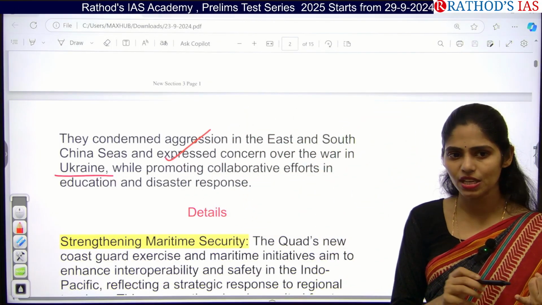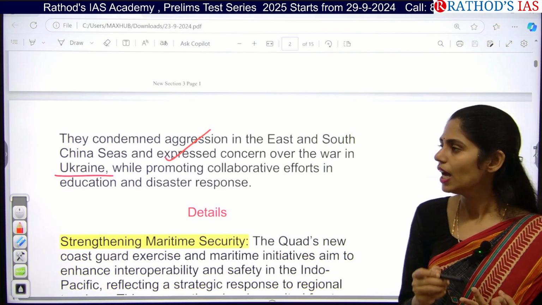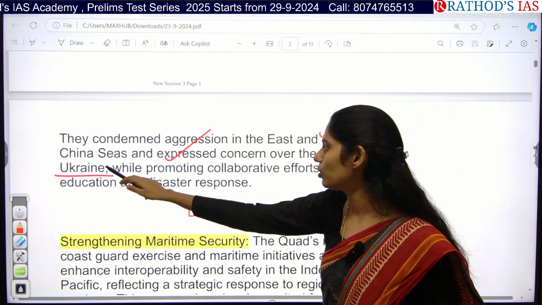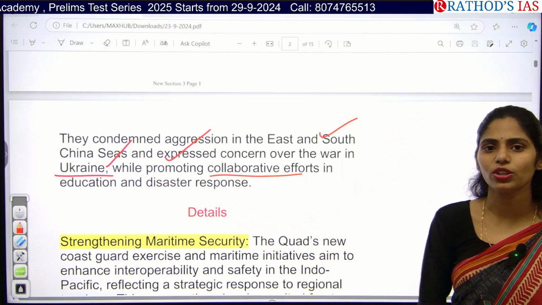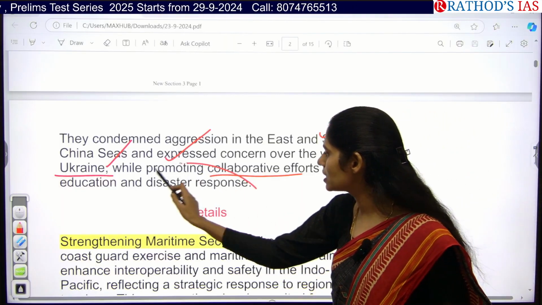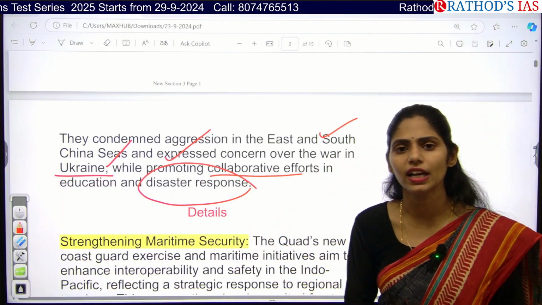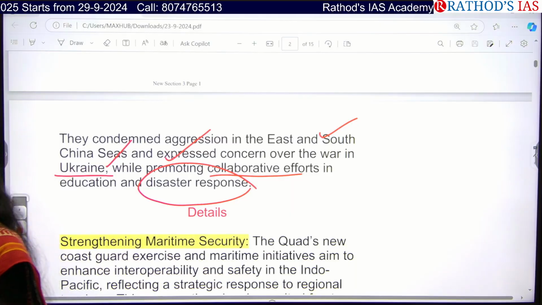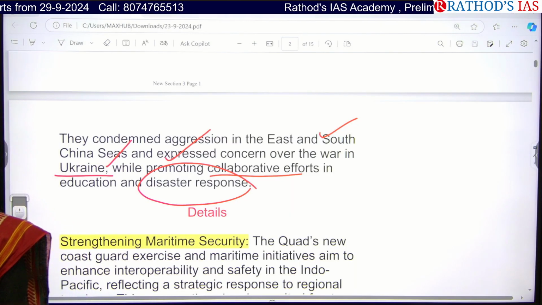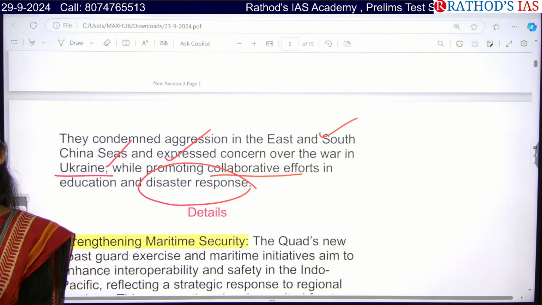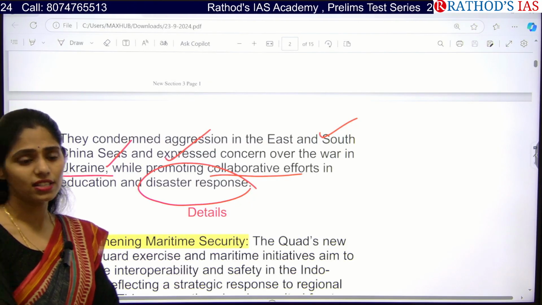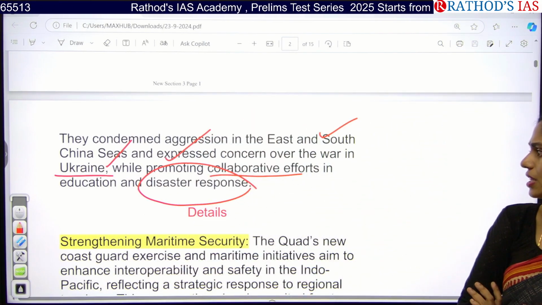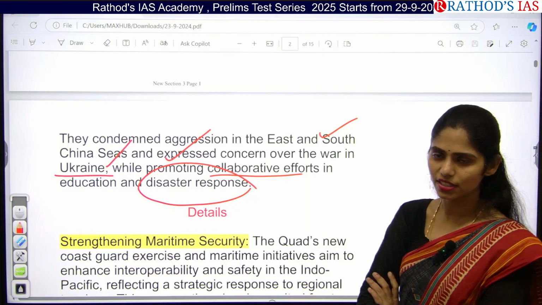So the first important one is about cancer, the next one is maritime, and the third one is about South China and East China issues. They also talked about the Ukraine crisis, and they were focusing on education and disaster response. And actually this disaster response is very important for the Indian context. Why? Because of extreme weather events in India. Recently there is an increase in disasters like floods, landslides, cloudbursts, and also forest fires, especially in the northern part. Because of this, yes, we need disaster response support from other countries.